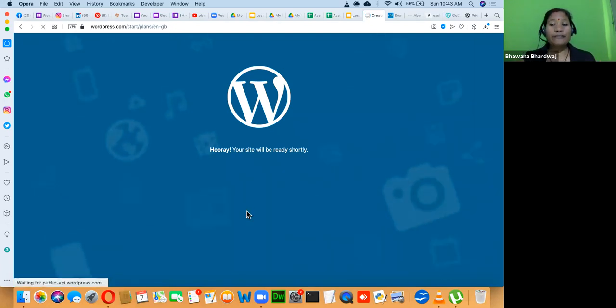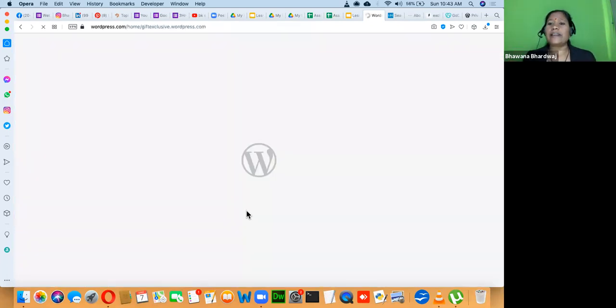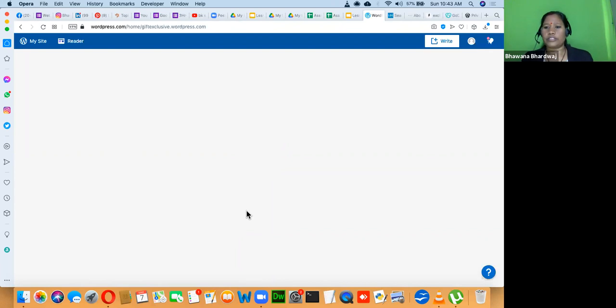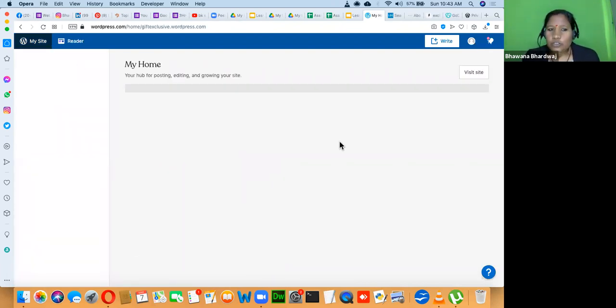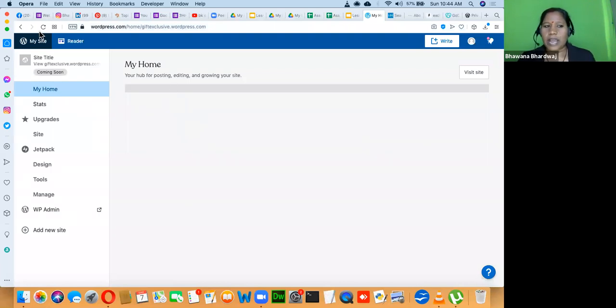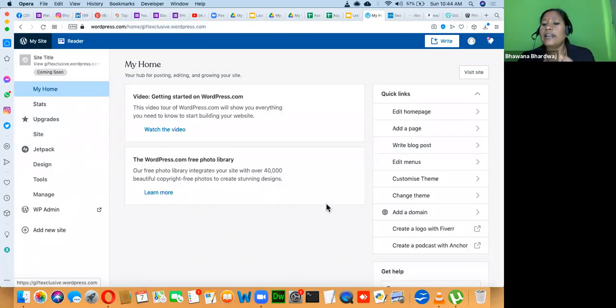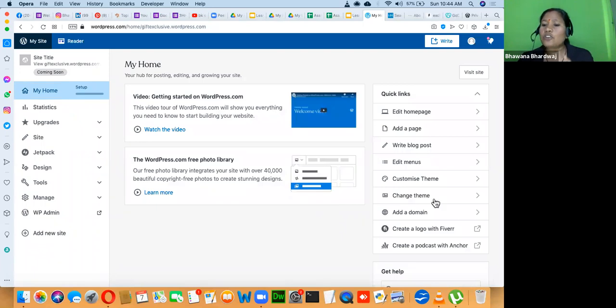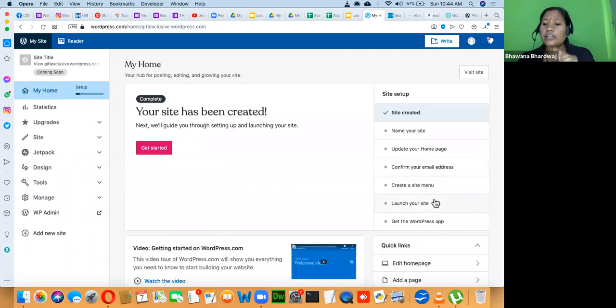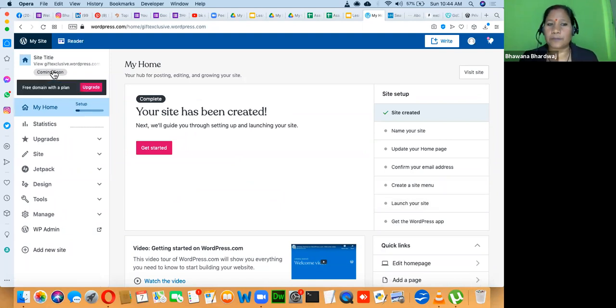And if you are really very much ready, you are dedicated and have enough time to invest, then yes, start with a self-hosted domain and hosting. So this is your website. Here you will get a mail verification. As soon as you create an account, you will get a mail verification. Neha, you must have received a mail verification. You have to do the mail verification, then only you will be able to launch this website.